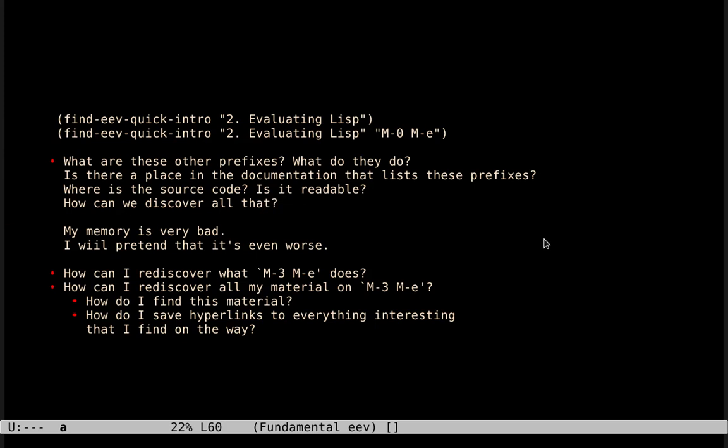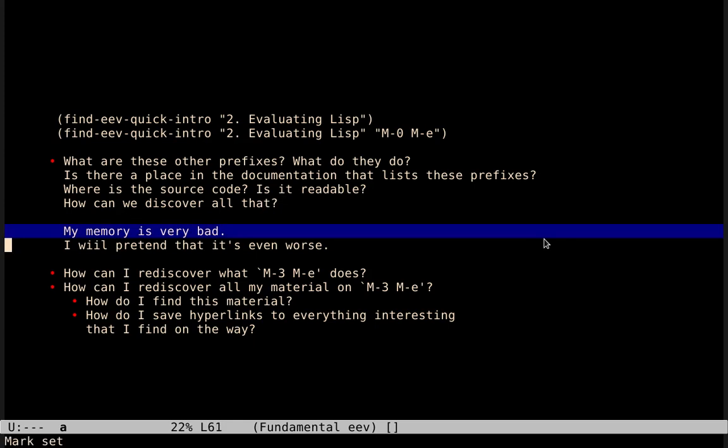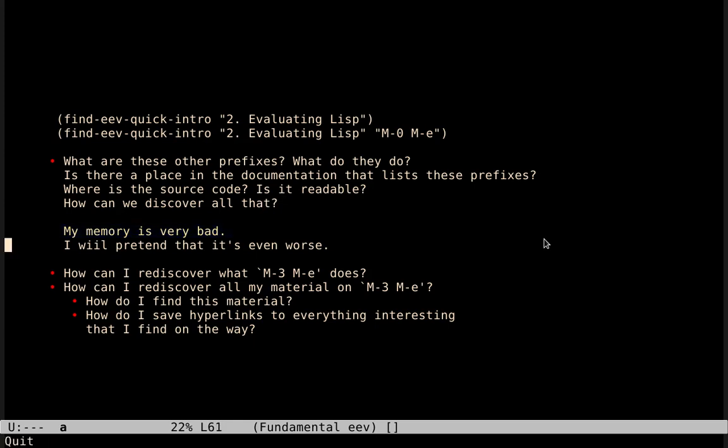I think that I've said that in several places, but let me say it again. My memory is very bad. In this video, I'm going to pretend that it's even worse. So a natural question is, how can I rediscover what Meta-3 Meta-E does? Or more realistically, the information about Meta-3 Meta-E is scattered in the source code and in the documentation of EV. So how can I rediscover all my material on Meta-3 Meta-E?